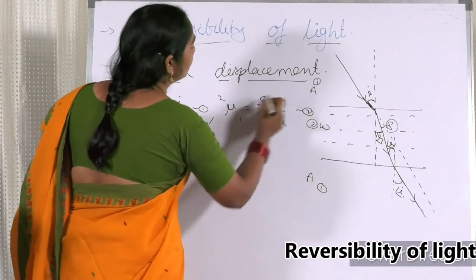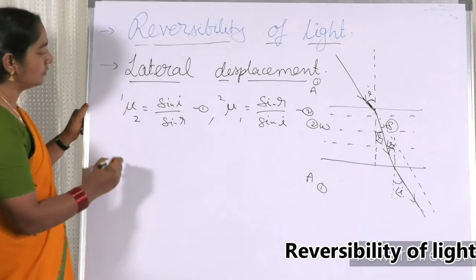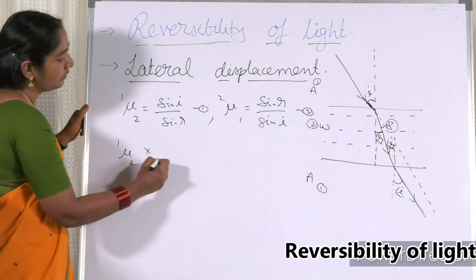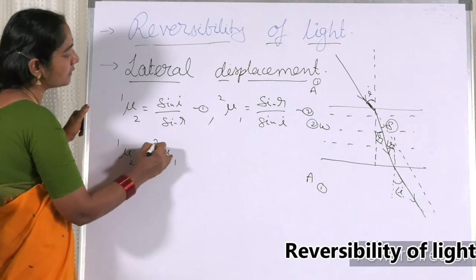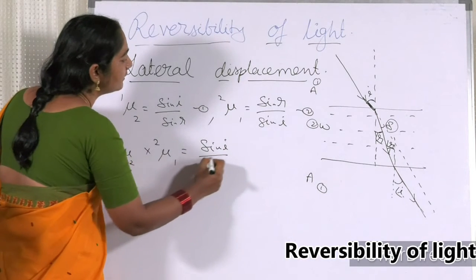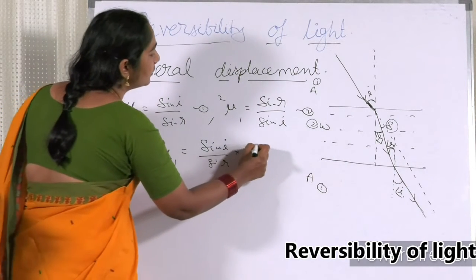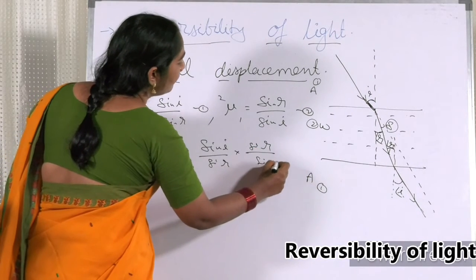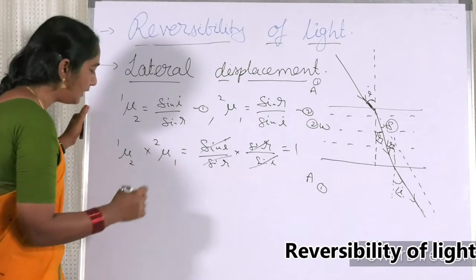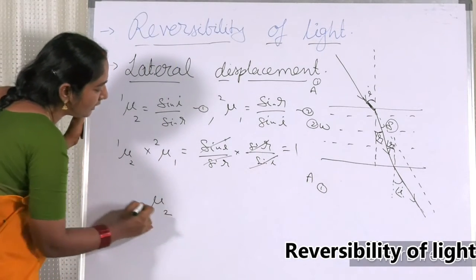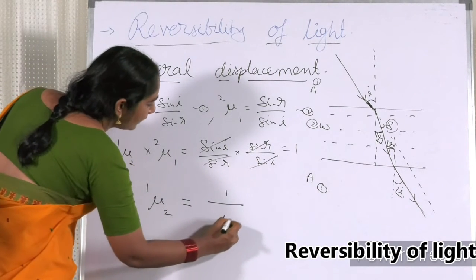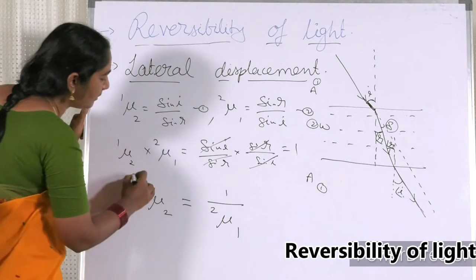Equation number 2. When you are multiplying these two, the refractive index of the first medium with respect to the second medium, you are getting sin i by sin r into sin r by sin i. We can just cancel these two. Finally, you will get equal to 1. Therefore, the refractive index of the second medium with respect to the first medium is equal to 1 by the refractive index of the first medium with respect to the second medium.